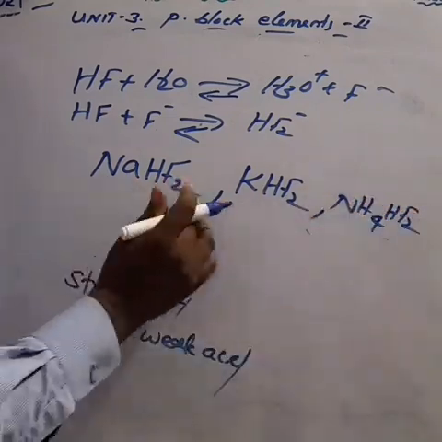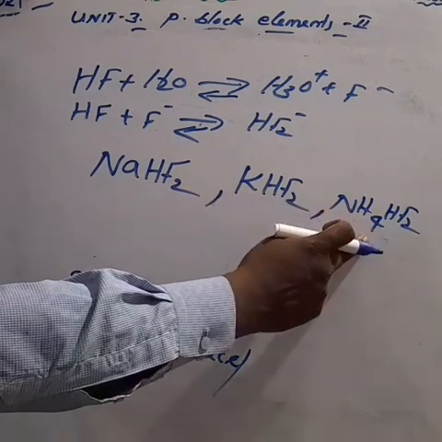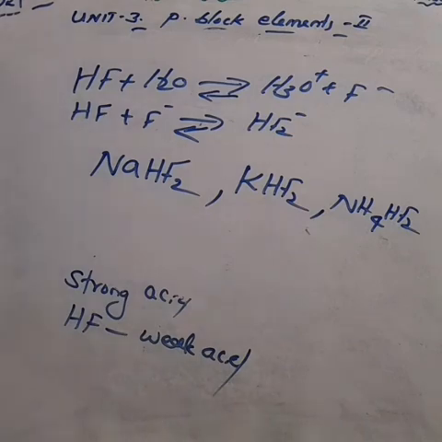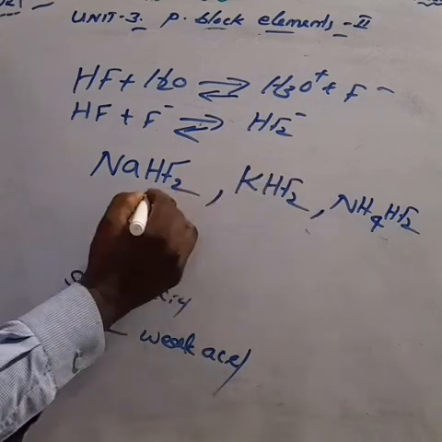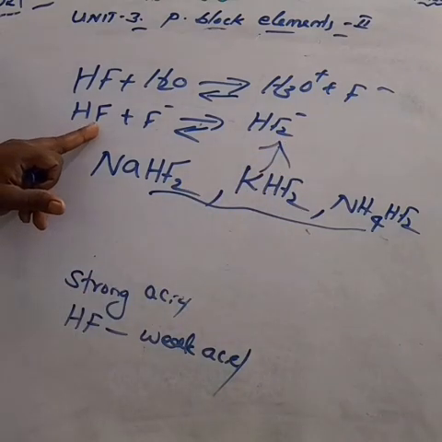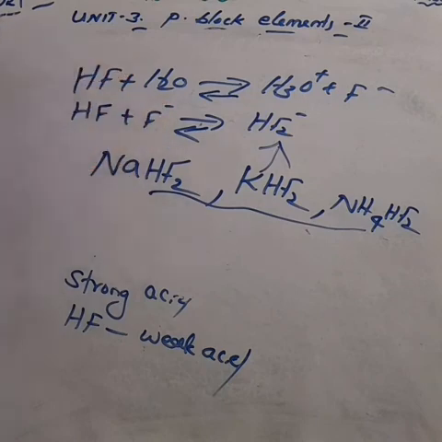Sodium hydrogen fluoride, potassium hydrogen fluoride, and ammonium hydrogen fluoride are stable compounds due to the dissociation of hydrogen fluoride with water. Am I right?